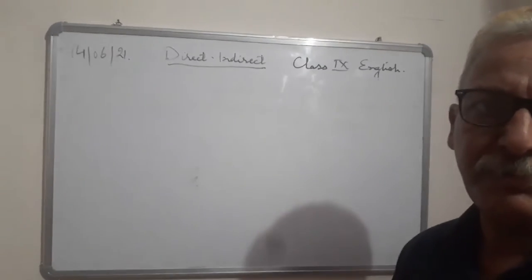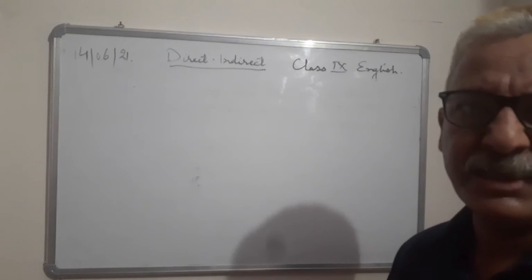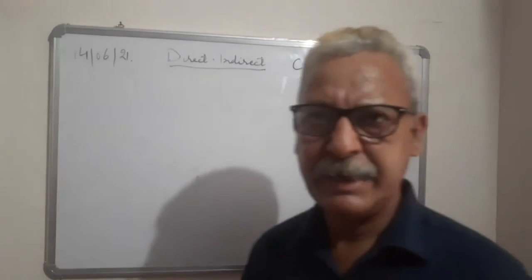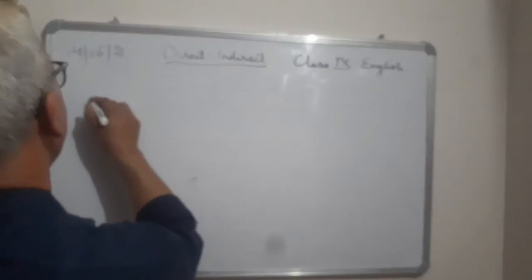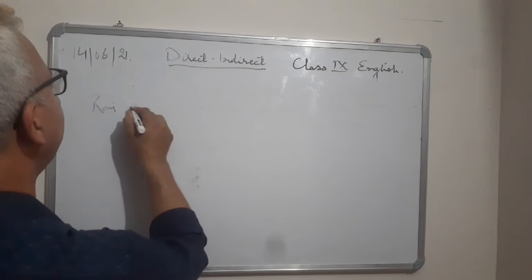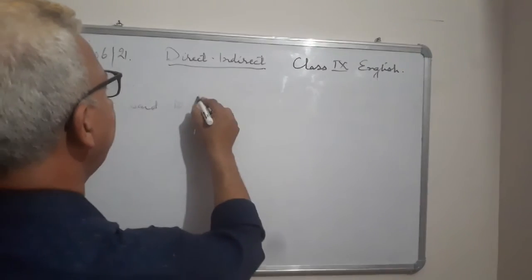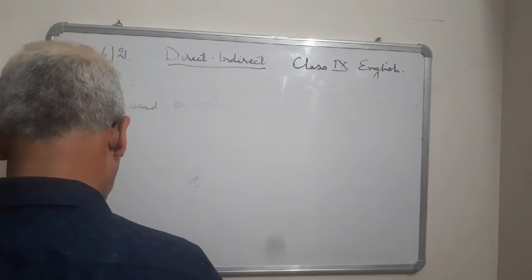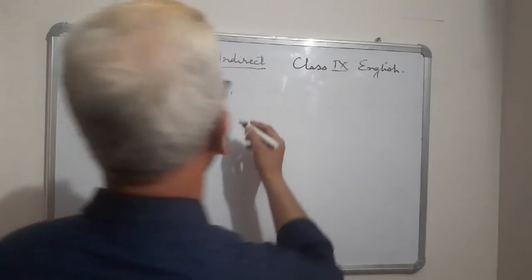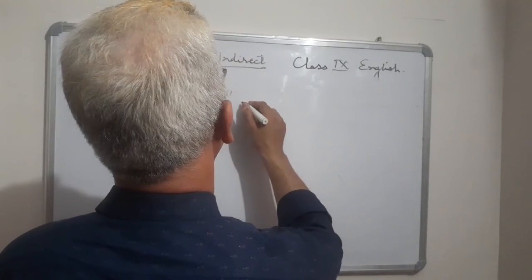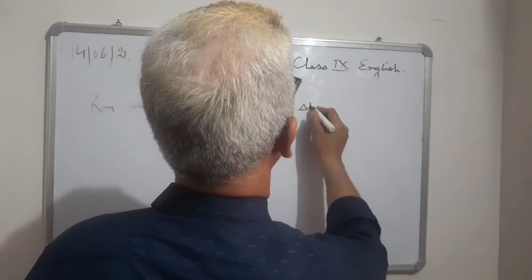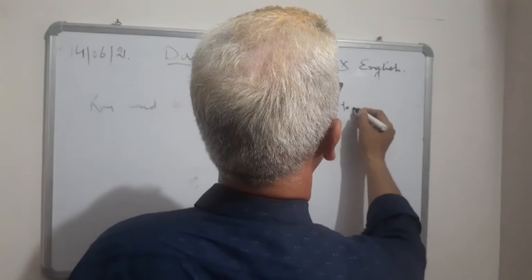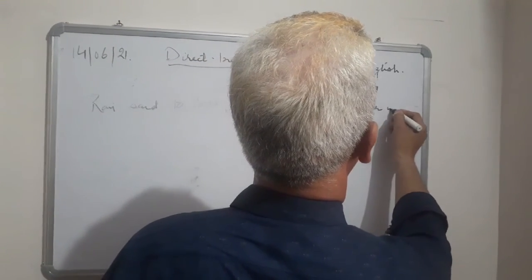Now we can take up a few examples of various miscellaneous sentences. Miscellaneous means of different types. For example, I'll take up some sentences here. Ravi said to Hari, we shall study together in the evening.